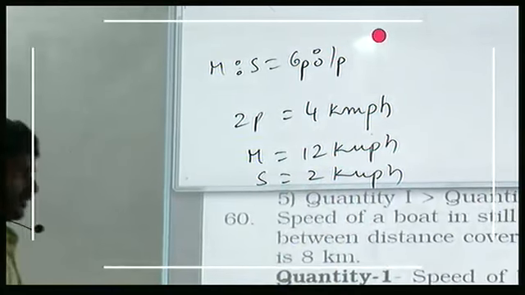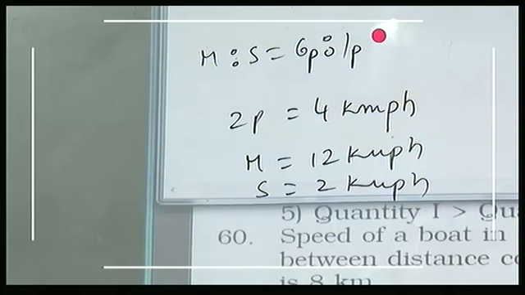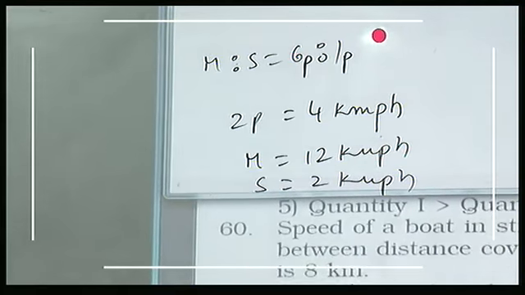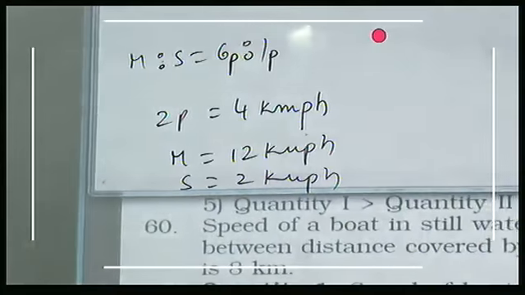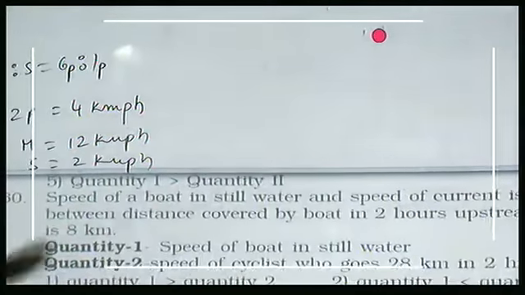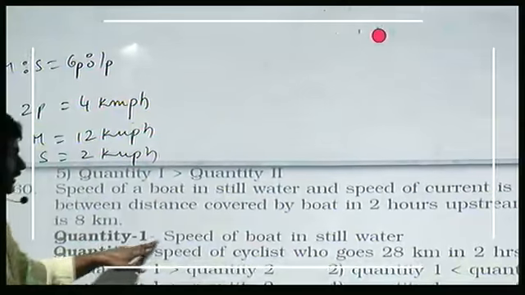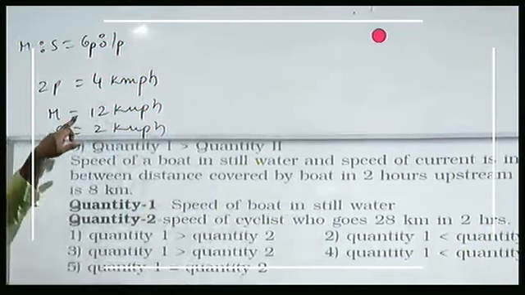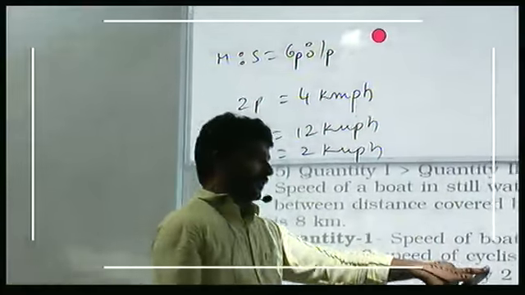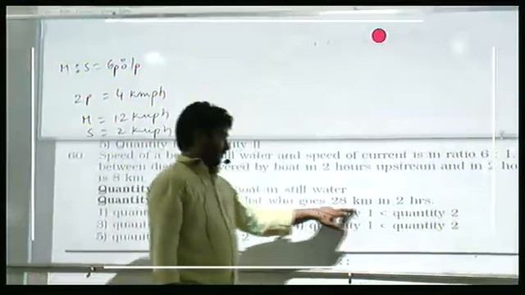Now look at your question. Quantity 1, speed of the boat in still water, is 12. Quantity 2, speed of the cyclist who goes 28 kilometers in 2 hours.